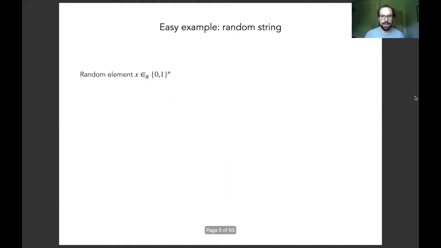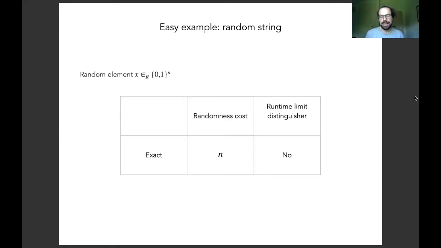We give an example. That's the most simple example of just a random n-bit string. Here, we can, of course, actually exactly and efficiently generate such a string if we have the model of randomized computation, so if we have random bits at our disposal. And of course, the randomness cost of such a generation is n bits because we're generating an n-bit string. This is, of course, the ideal object that we generate, so this is indistinguishable from the ideal object by definition.